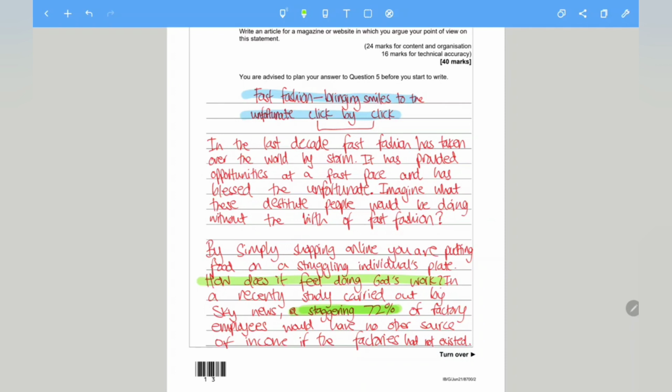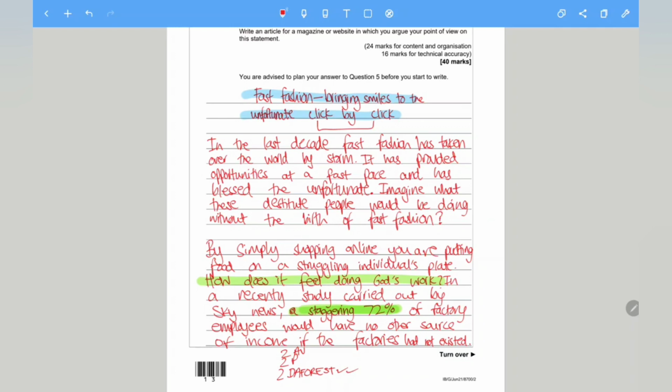If you just make a checklist, 2-2-2, the first two is AV, then P, then the DeForest. How does it feel doing God's work? That would be one of your DeForest techniques. The second one is a staggering 72%. Again, that would be another of your DeForest techniques.